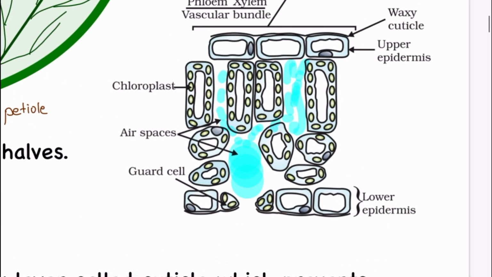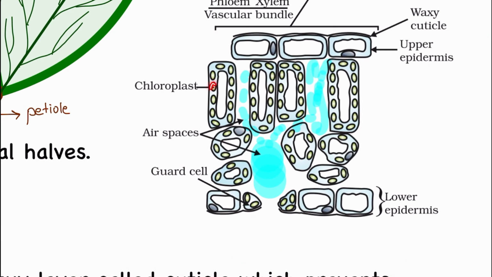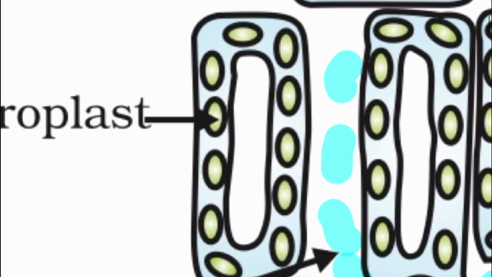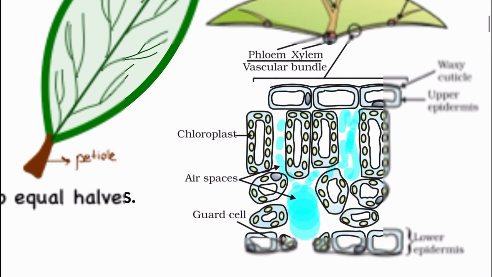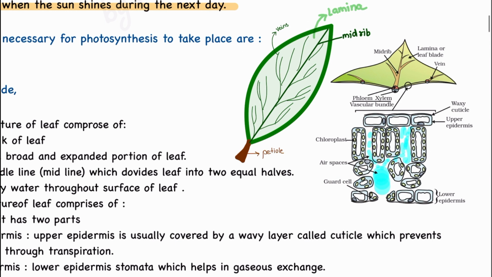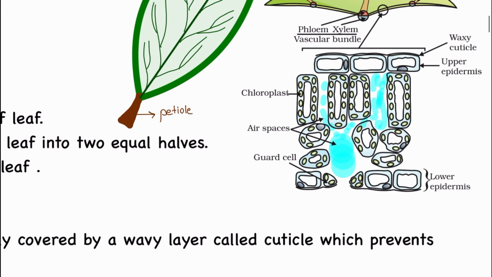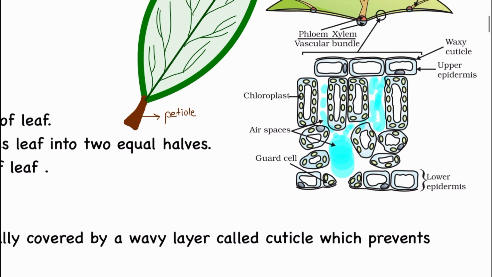If you see here, this is your vacuole, this is one cell, and in this cell we have these green organelles known as chloroplasts, and this green color in the chloroplast is chlorophyll. Okay, so what is happening?